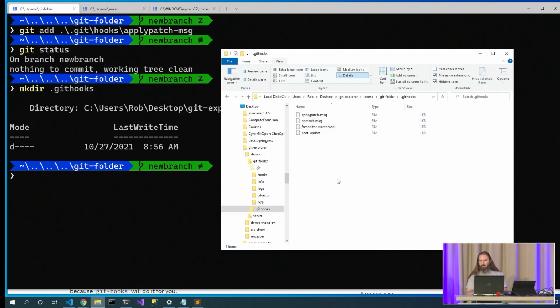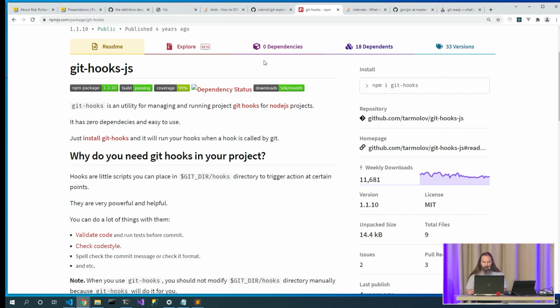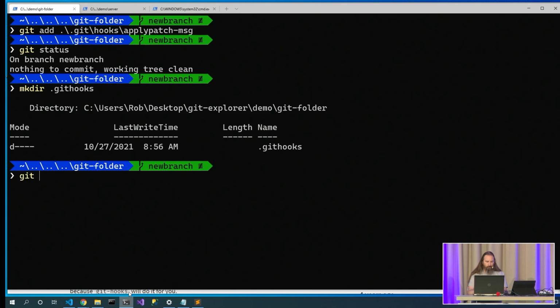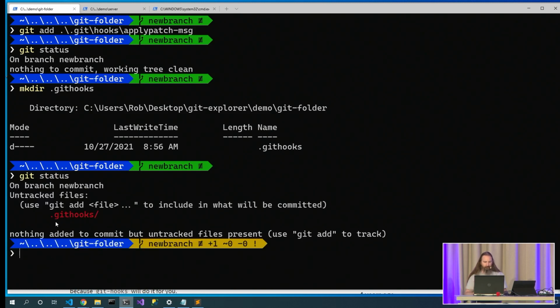And now you'd have to rig up your symlinks, and so that's the beauty of this package, is that it will automatically do that for you. As you npm install this package, it creates those symlinks, so now your git hooks can be committed into your repository. If I now say git status, I can see that I have some content here that I could commit.